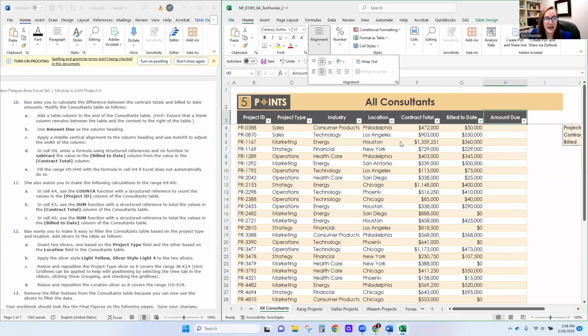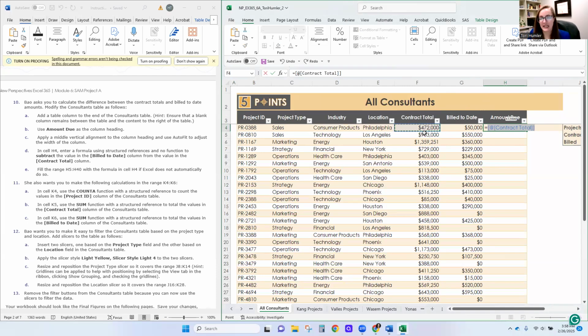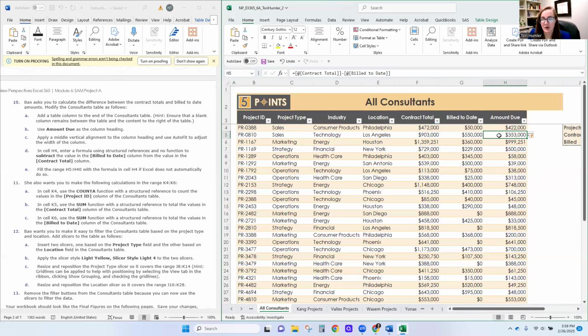Step D, in H4, we're going to enter a formula, so we need an equal sign, subtracting the billed to date from the value in contract total. So remember, when it's from, that number goes first in subtraction. Let's use our mathematical brains here. So contract total, and when I click on it, notice this is what's great about a table, it's saying at the same row that we're on contract total, and then I say minus billed to date. So now the best part of a table is when I hit enter, it automatically puts this into the whole table. And we can see it's actually the same formula all the way throughout.